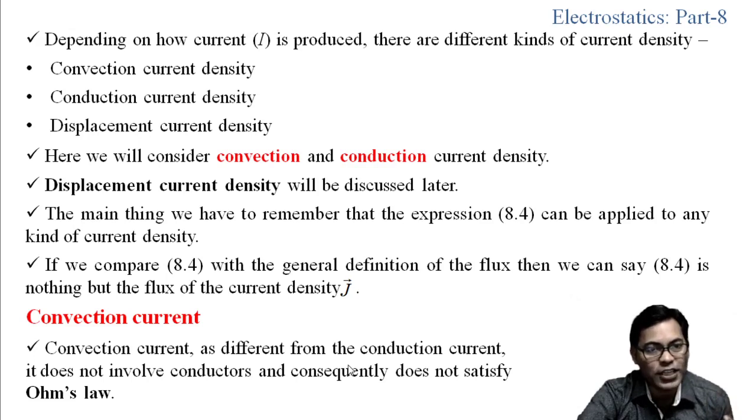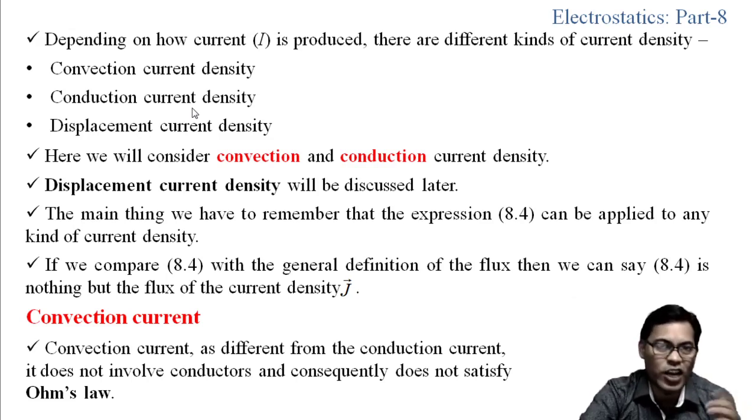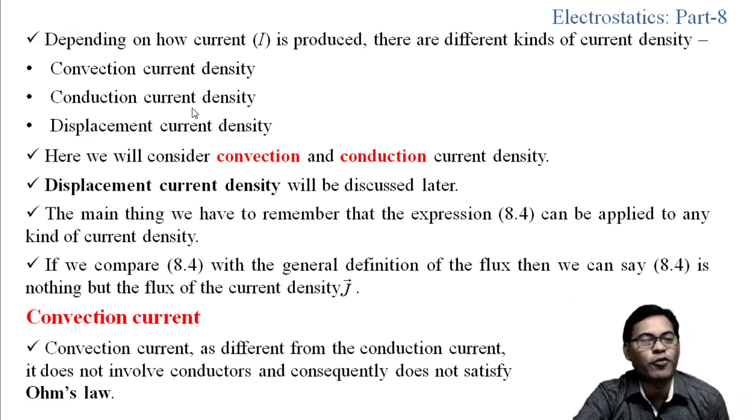One is the convection current density, the other one is the conduction current density, and the third one is the displacement current density. The conduction current density is more or less known to us. The electricity we see in our daily life is the conduction current, and we can get it from the conduction current density.